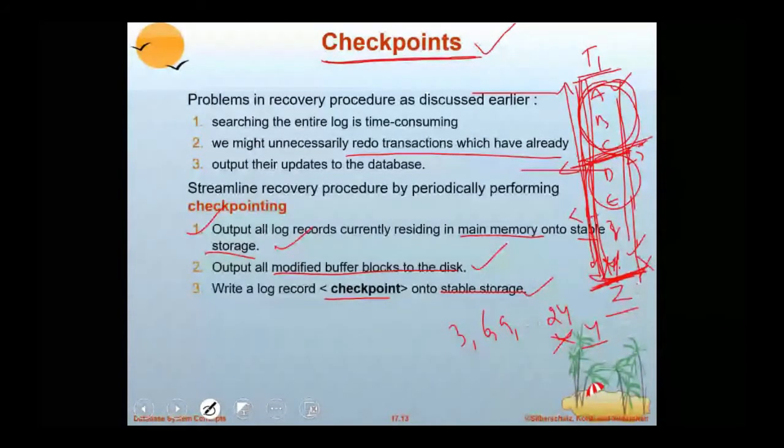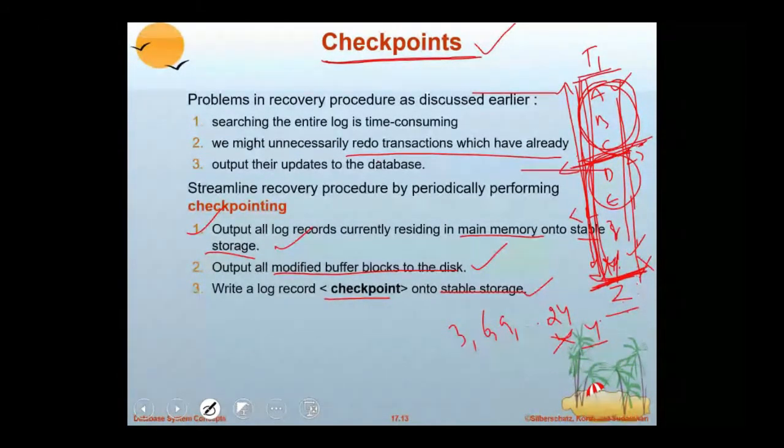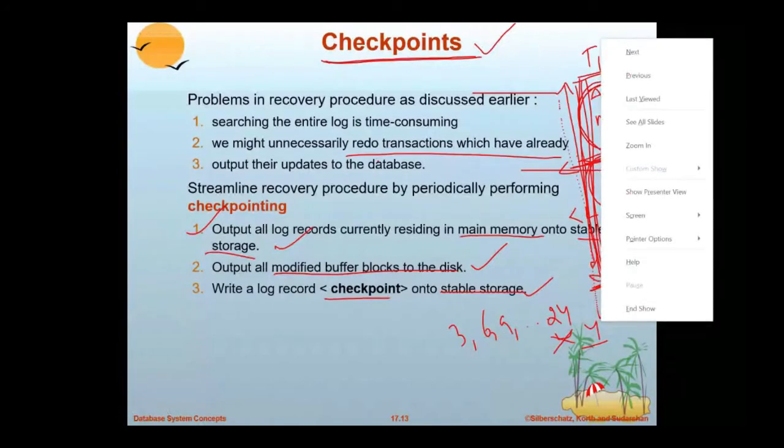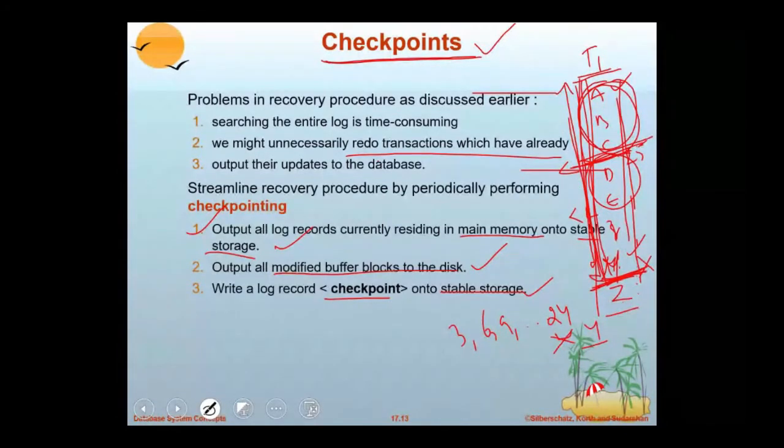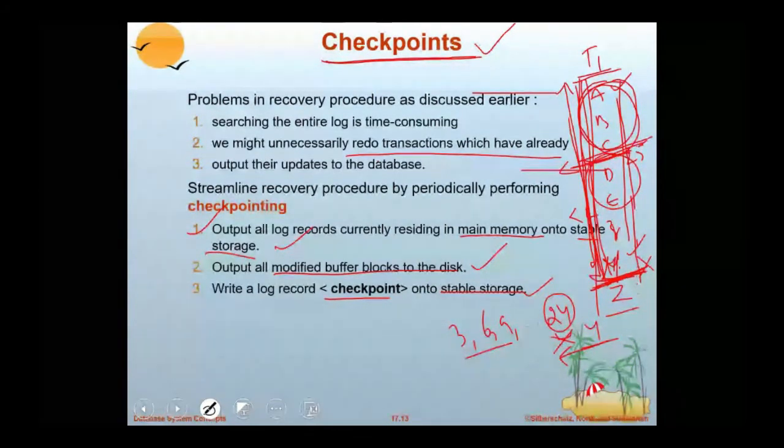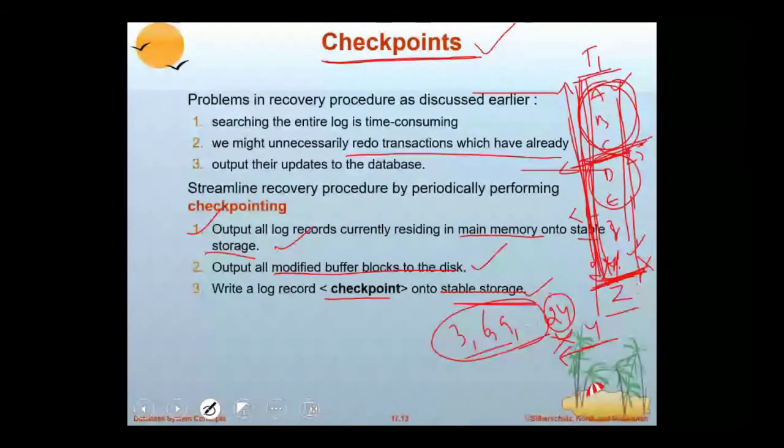How is recovery to be done? Instead of scanning the entire log, it has to scan the log up to the most recent checkpoint. What is the most recent checkpoint? After every 3 operations, I put a checkpoint, so the most recent checkpoint is at the 24th operation. It means you need not re-execute the earlier operations. You have to re-execute operations from the most recent checkpoint, that is the 24th letter, X, then Y and Z. This only we have to consider. It saves time. That's why we have to write a log record checkpoint after a certain number of operations.